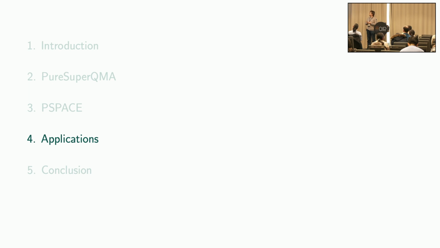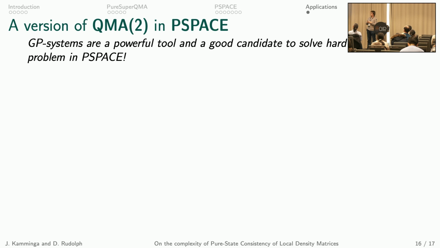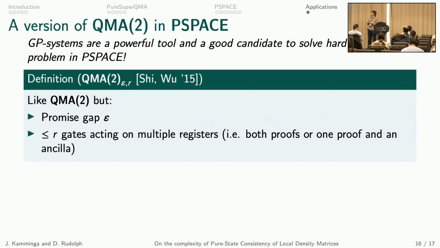Let's go to some applications of these systems. We hope that these GP systems are powerful and a good candidate to solve hard quantum problems in PSPACE. We have more applications in the paper, but one I'm presenting here is putting some version of QMA2 into PSPACE. This is the version that was also analyzed by Xi and Wu. Here there are 2 parameters, epsilon and r.